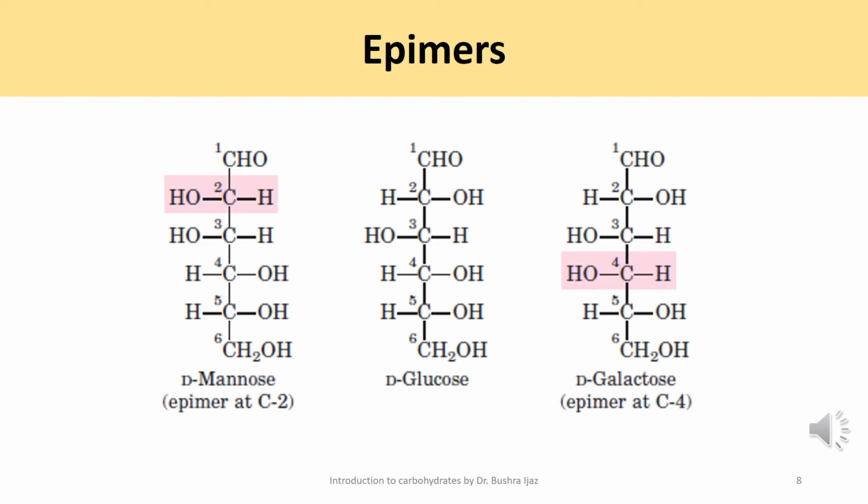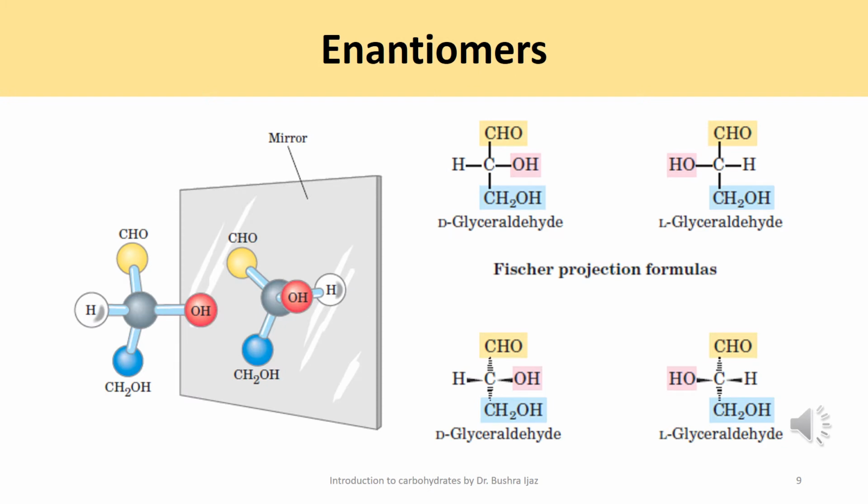They are the epimers of each other. Similarly, they are also the epimers of glucose and galactose, which differ only at the position of carbon number 4. Then we have this term enantiomer. As I've told you earlier, an enantiomer is one of the two stereoisomers that are mirror images of each